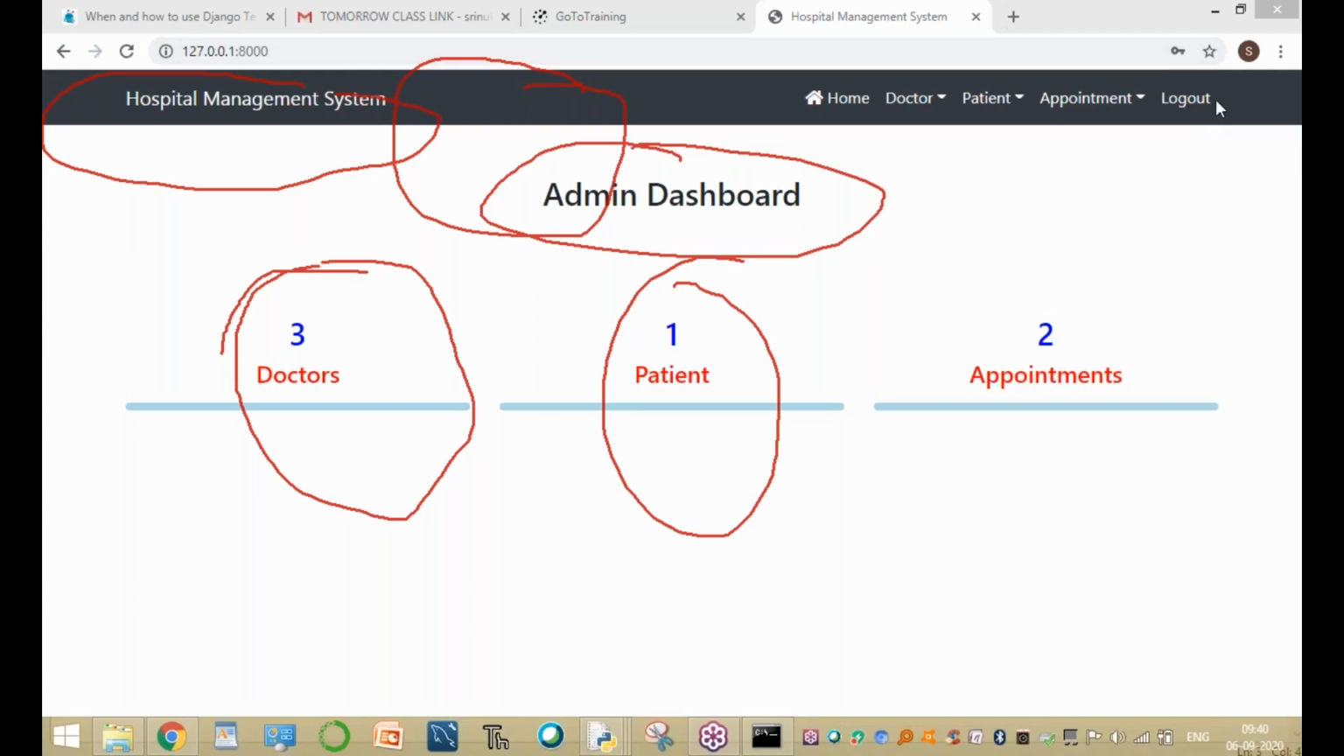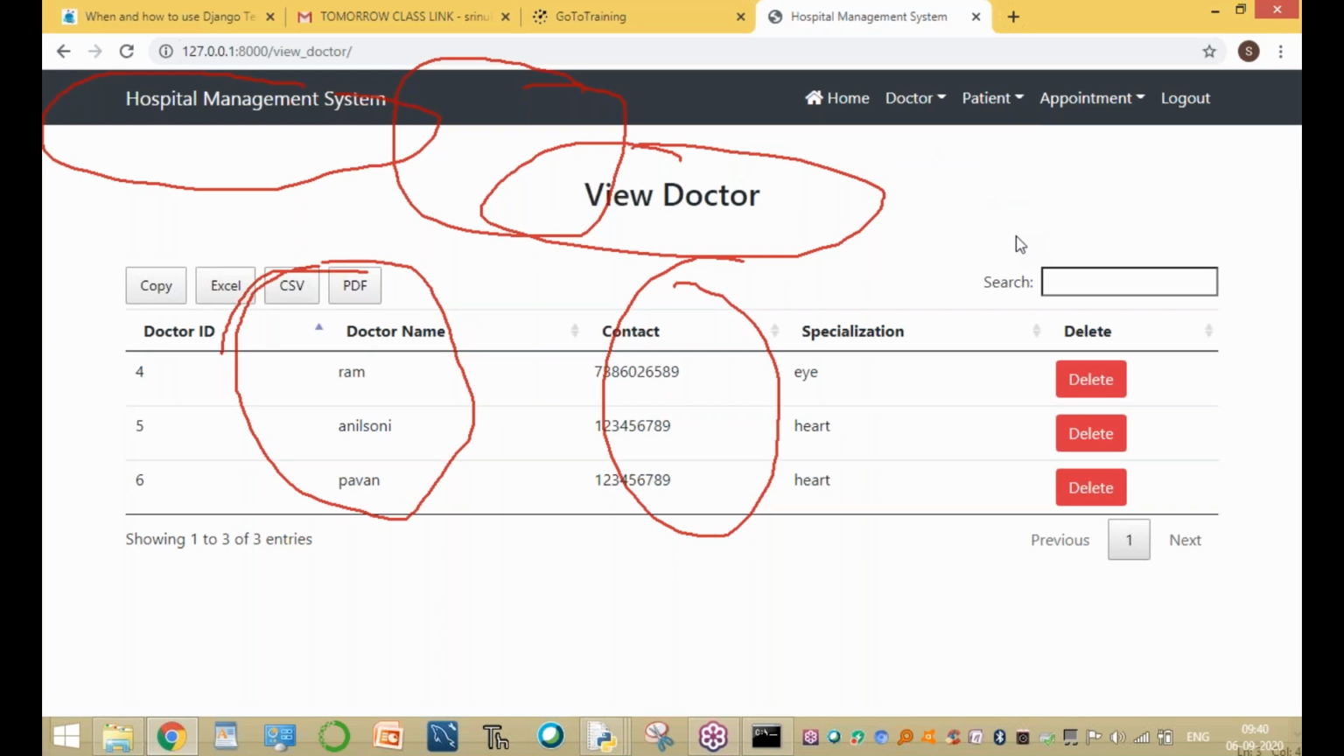If you want to add a new doctor, go to the doctors, click it, and add doctor. Three doctors are available. These are the 3 doctors: Ram, Anisuri, Power, and so on, with their specialization and their contact number.